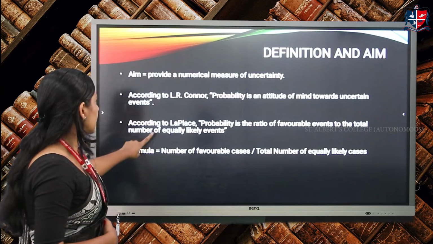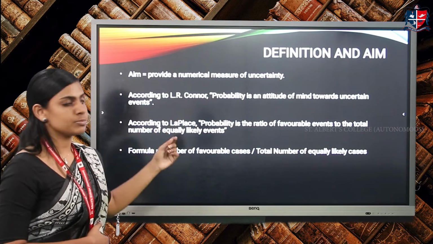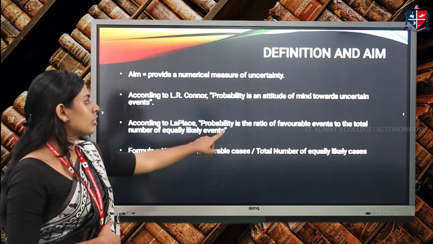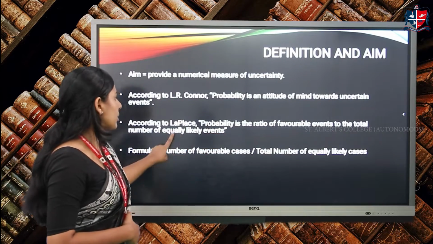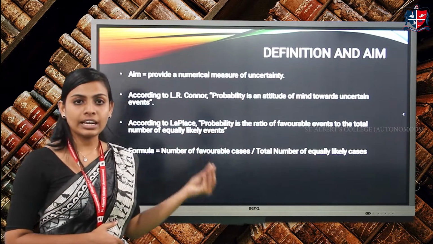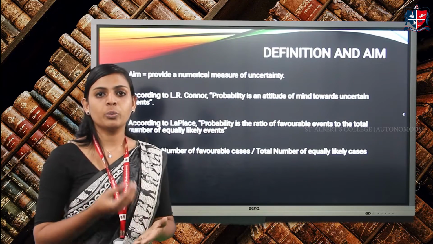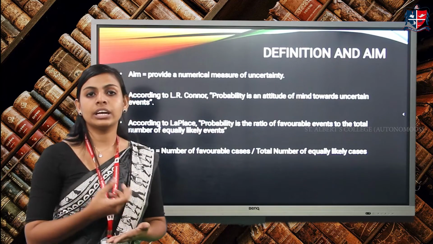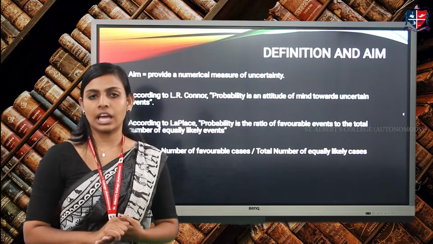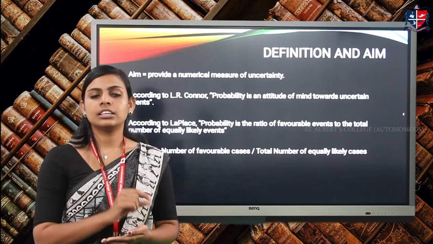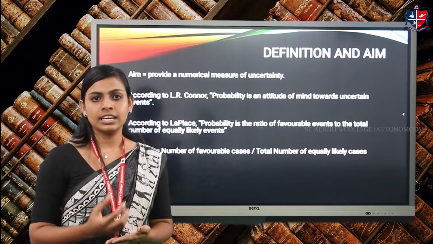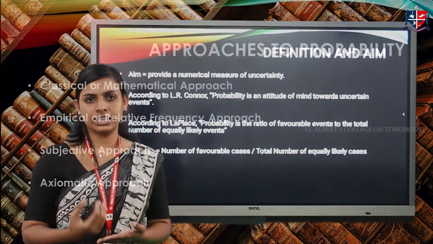Another author, Laplace, defined probability as the ratio of favorable events to the total number of equally likely events. From that definition given by Laplace, we derive a general equation to calculate probability, that is the total number of favorable cases divided by all possible cases.